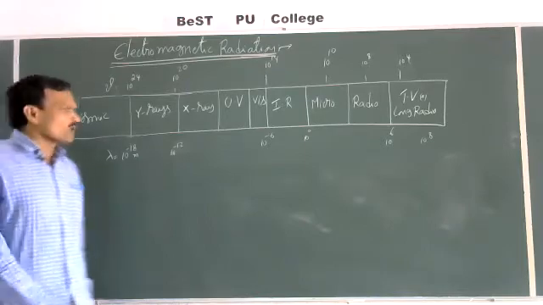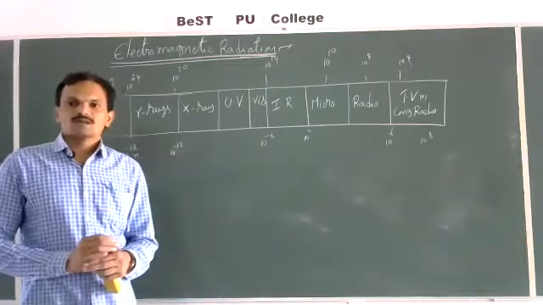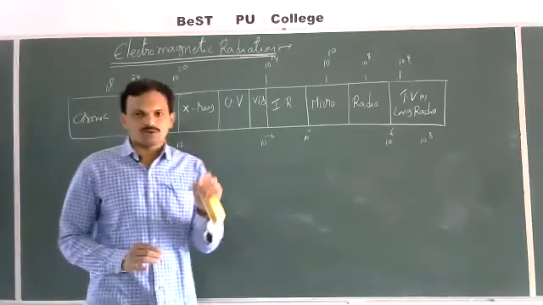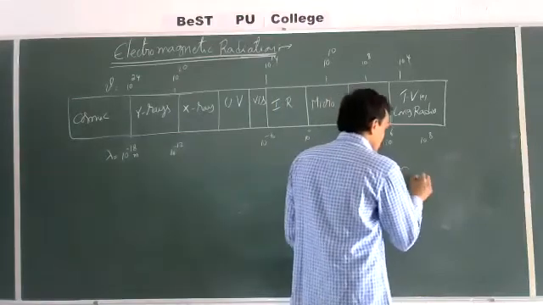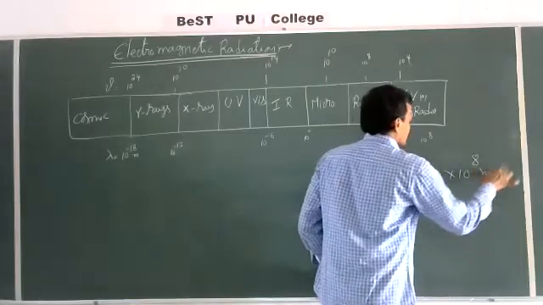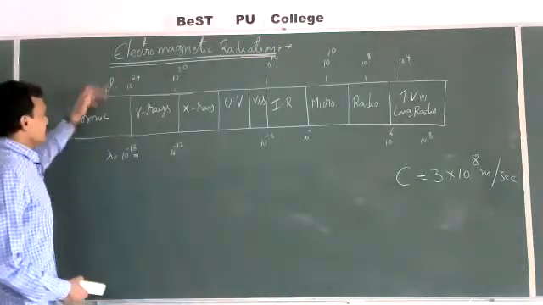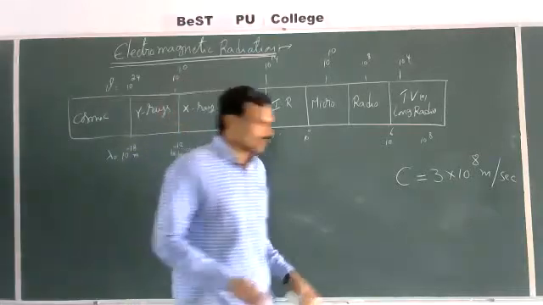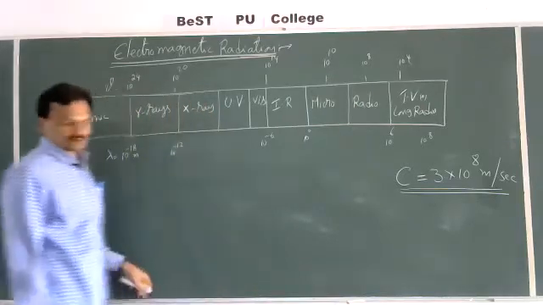And what about the velocity of these electromagnetic radiations? See, the velocity of all electromagnetic radiations is equal to the velocity of light. What is the value of the velocity of light? We use the symbol c, and this is equal to 3 into 10 power 8 meters per second. Irrespective of the wavelength and frequency, all electromagnetic radiations have a velocity equal to the velocity of light.